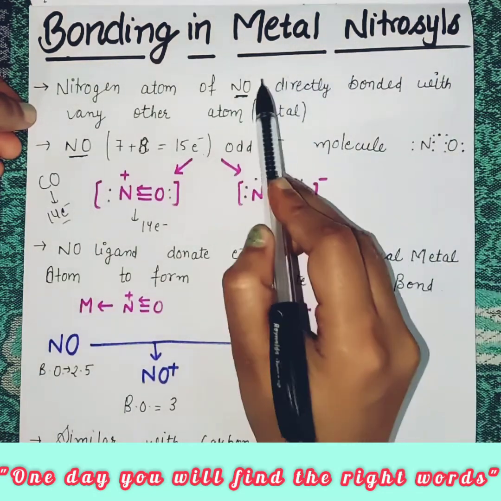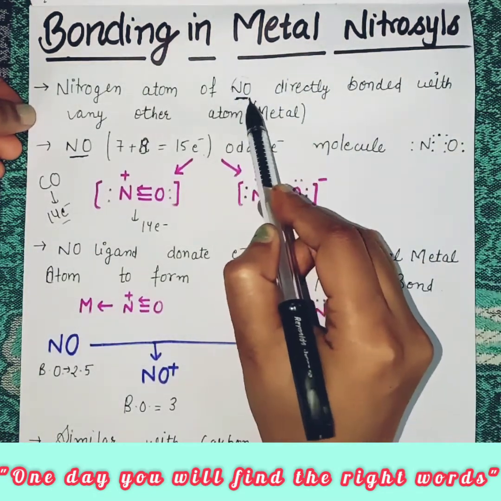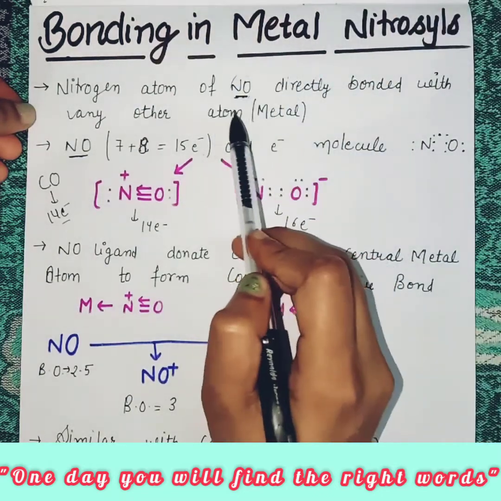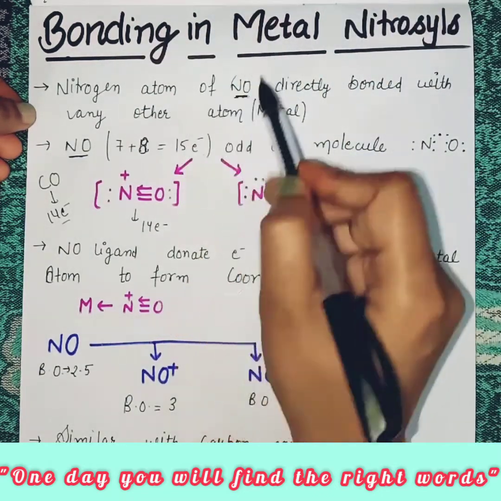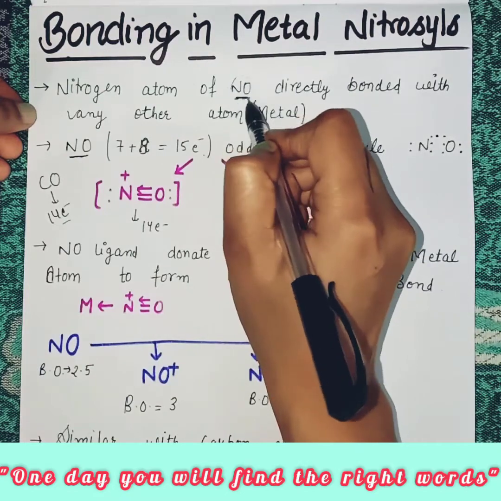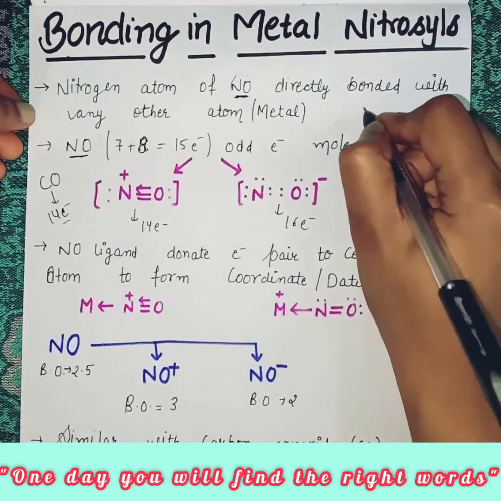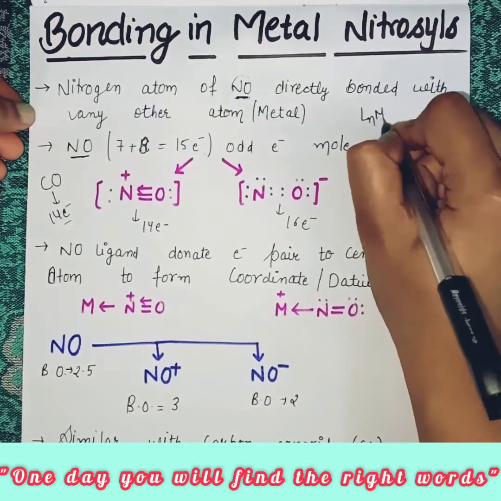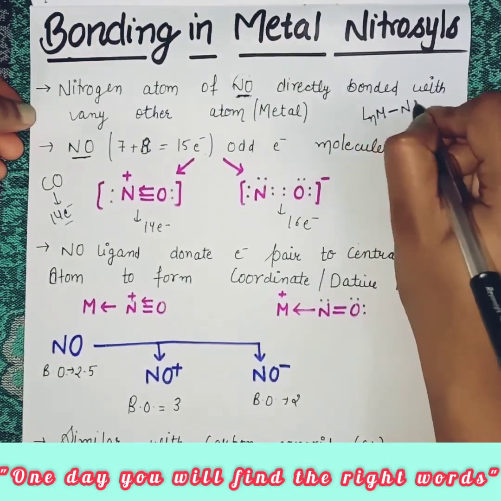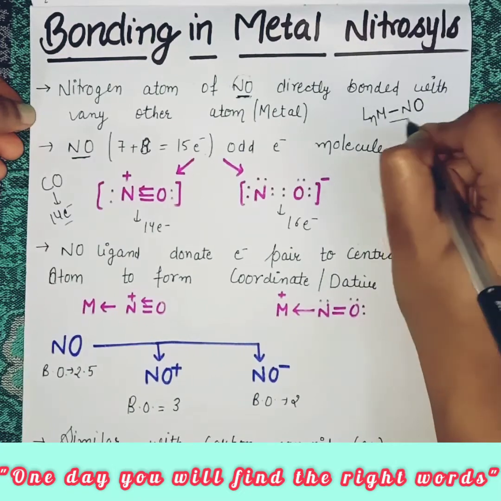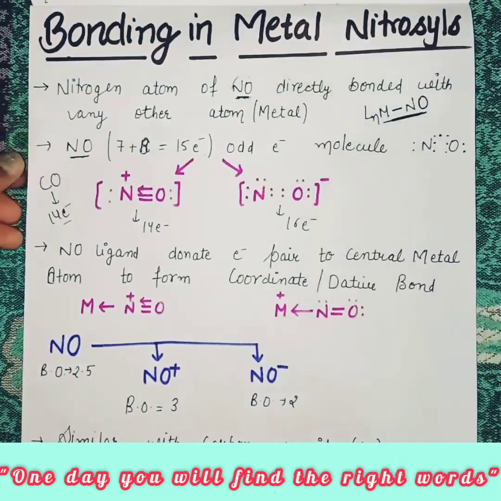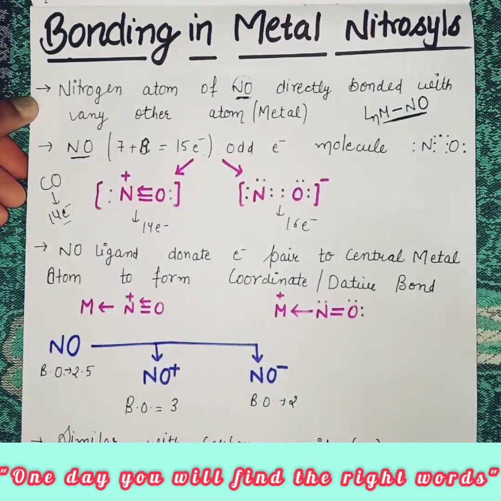So students, in nitrosyls we have the NO group. When any metal atom is directly attached to the nitrogen atom of the NO group, then it forms metal nitrosyls. Like when any metal atom is connected with the nitrogen atom of this NO group, then they form metal nitrosyl complexes.